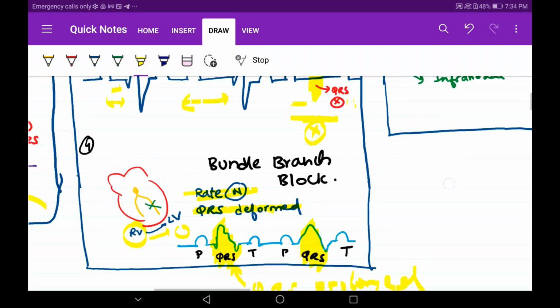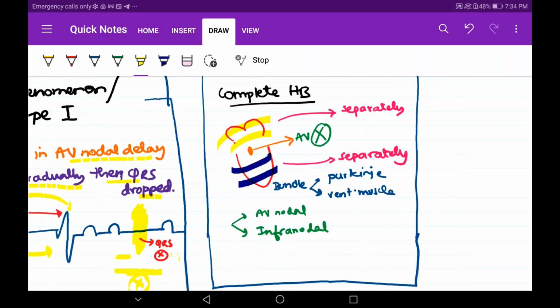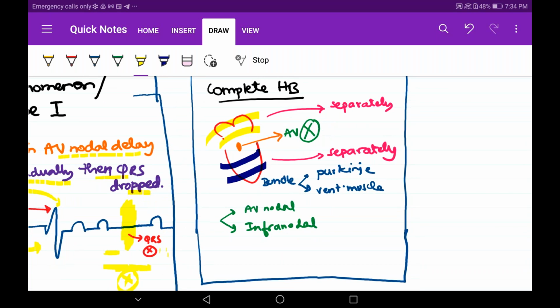Now finally the complete heart block. Tell me what is there. See, I have drawn separately. You have to draw this only, like this only you have to write in the exam. For the atria, you have to put these arrows. Write with color pens or black pen, anything. Draw diagrams. So atria is pumping separately, ventricles are pumping separately. AV conduction is not there.